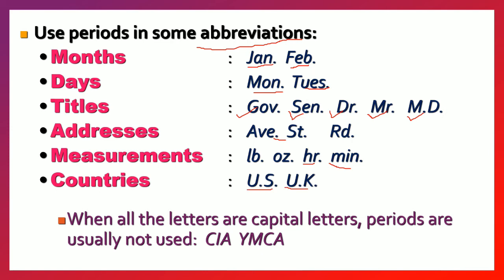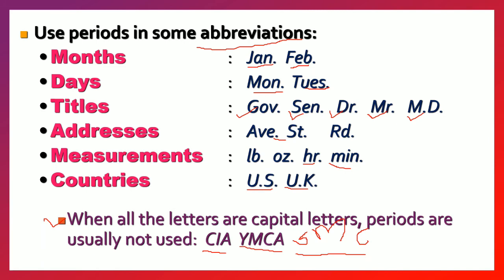One thing we need to keep in mind is that when all letters are capital letters, periods are usually not used. Like CIA, YMCA, or SMC, which means Surat Municipal Corporation. There also we don't put any full stop in between.